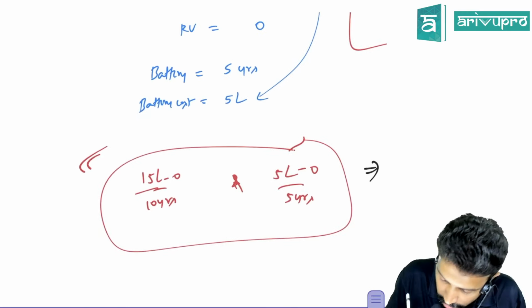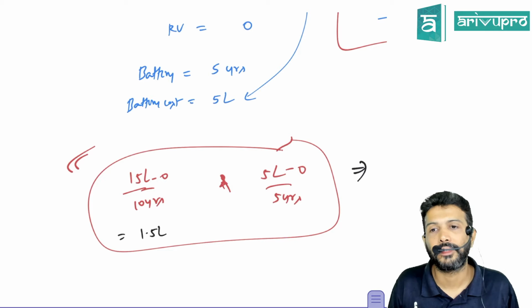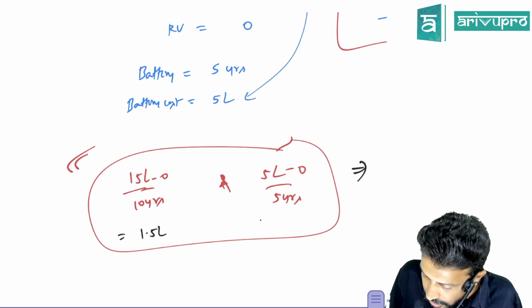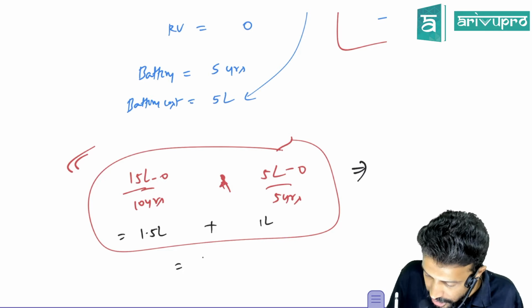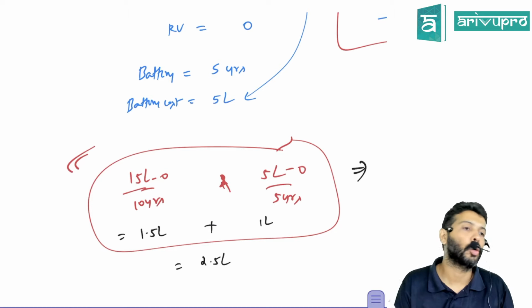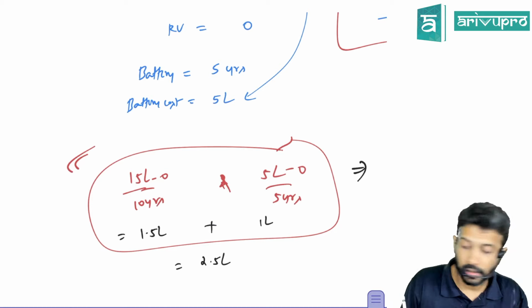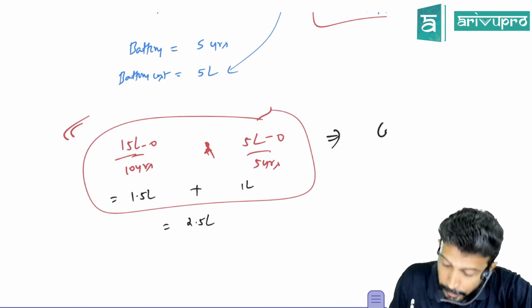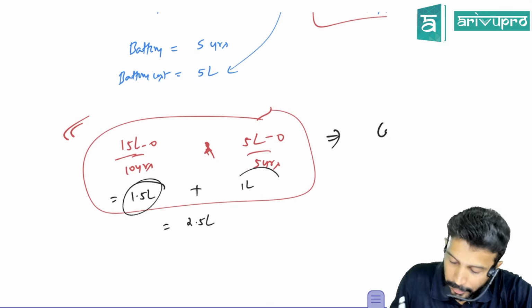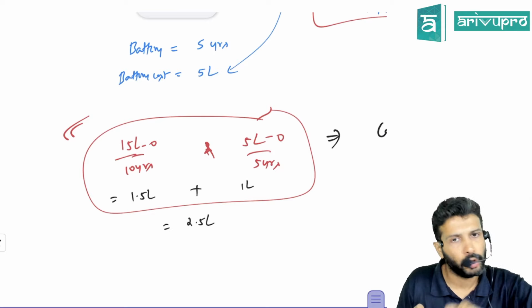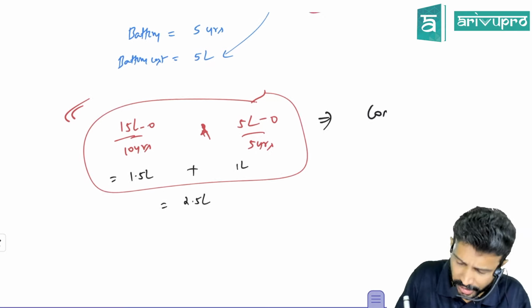Meaning, the depreciation on this will be how much, sir? 1.5 lakh. What is the depreciation on this? 1 lakh. That means the total depreciation you will book every year is 2.5 lakh. Did we understand? That does not mean you have to pass a separate journal entry for 1.5 and a separate journal entry for 1 lakh. You can pass one journal entry. What is the journal entry for depreciation?